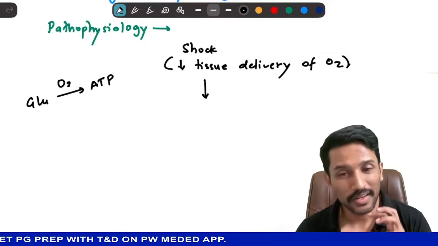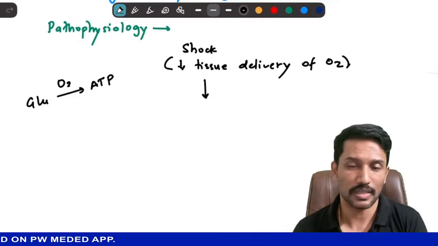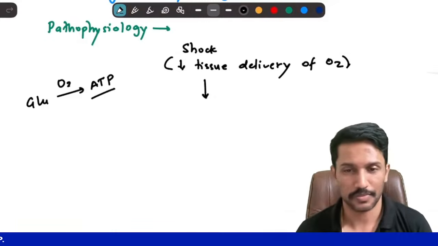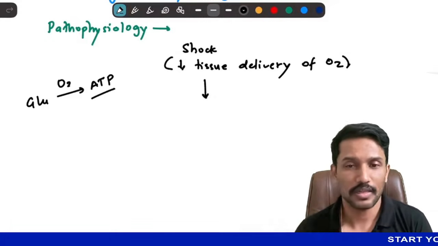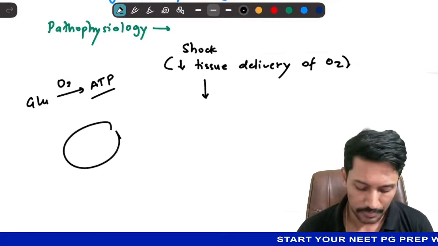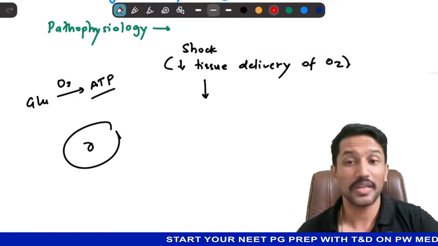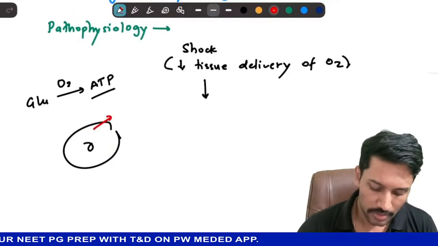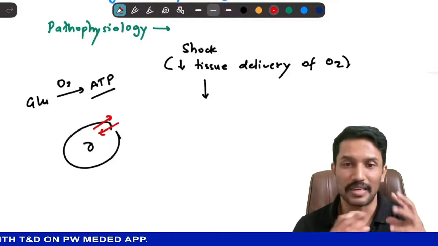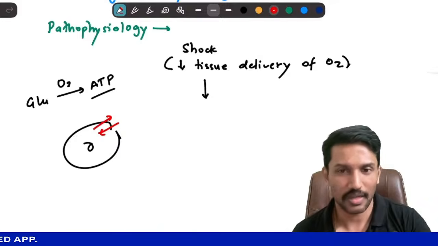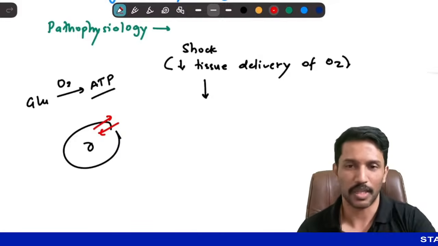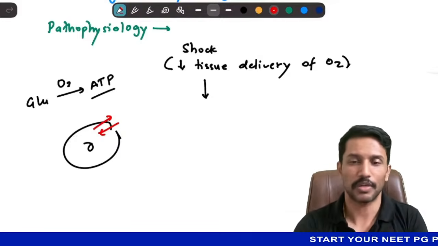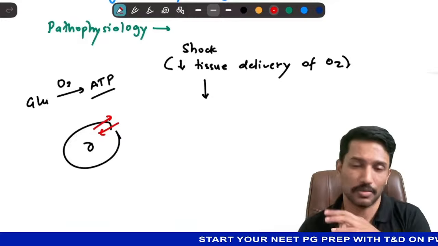If I don't have sufficient oxygen delivered to the cells, then cells can't make sufficient ATPs. And ATPs are required for cell survival, because for a cell to just survive, not do any major activity, it has to keep shuffling a lot of substances between the intracellular and extracellular compartments. Sometimes it has to pump out sodium, sometimes it has to pump in potassium, or vice versa.